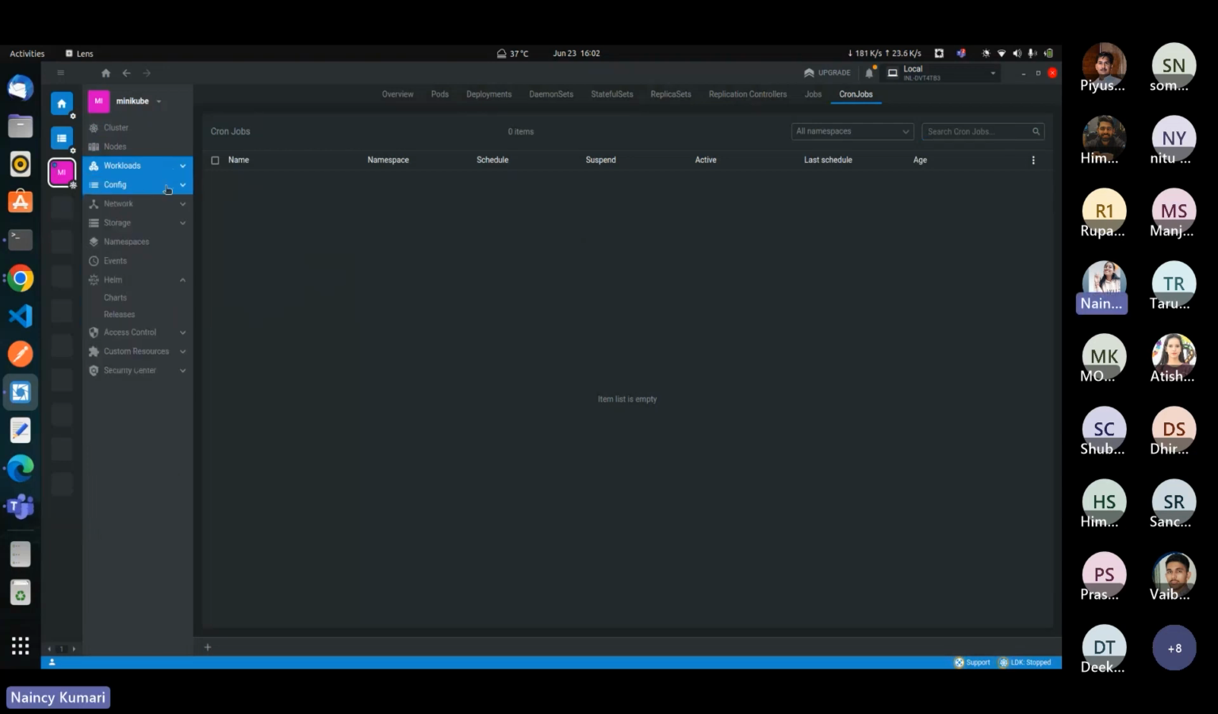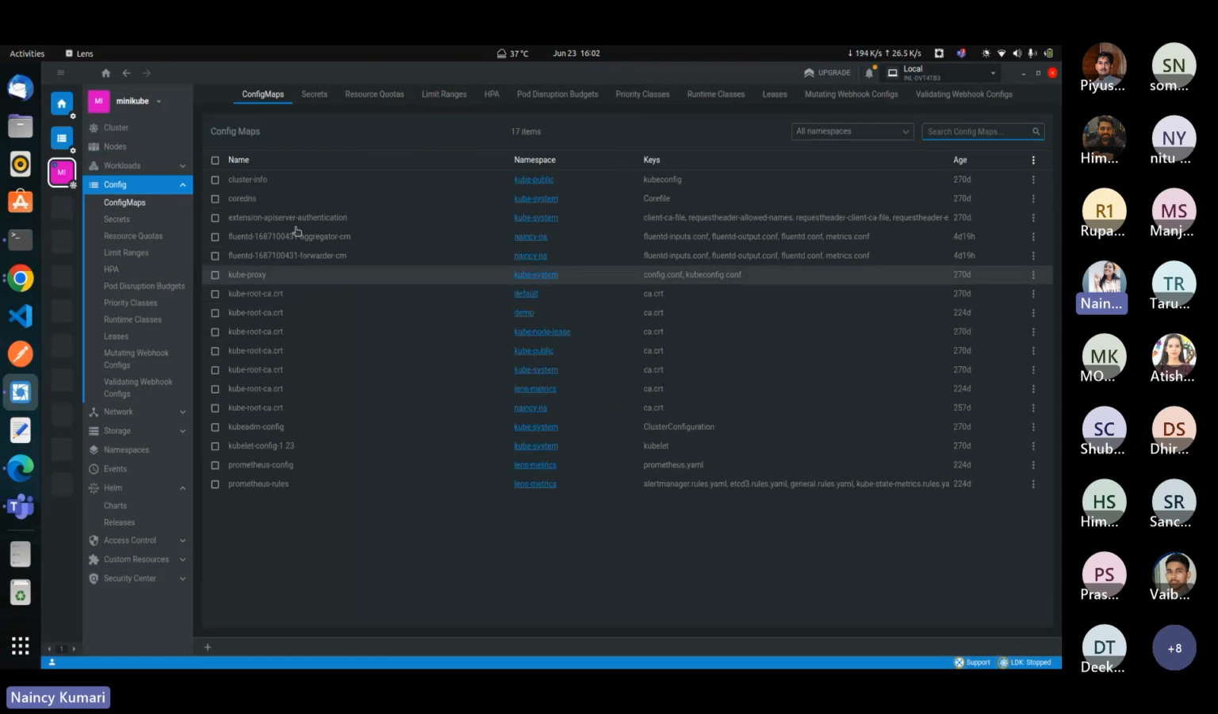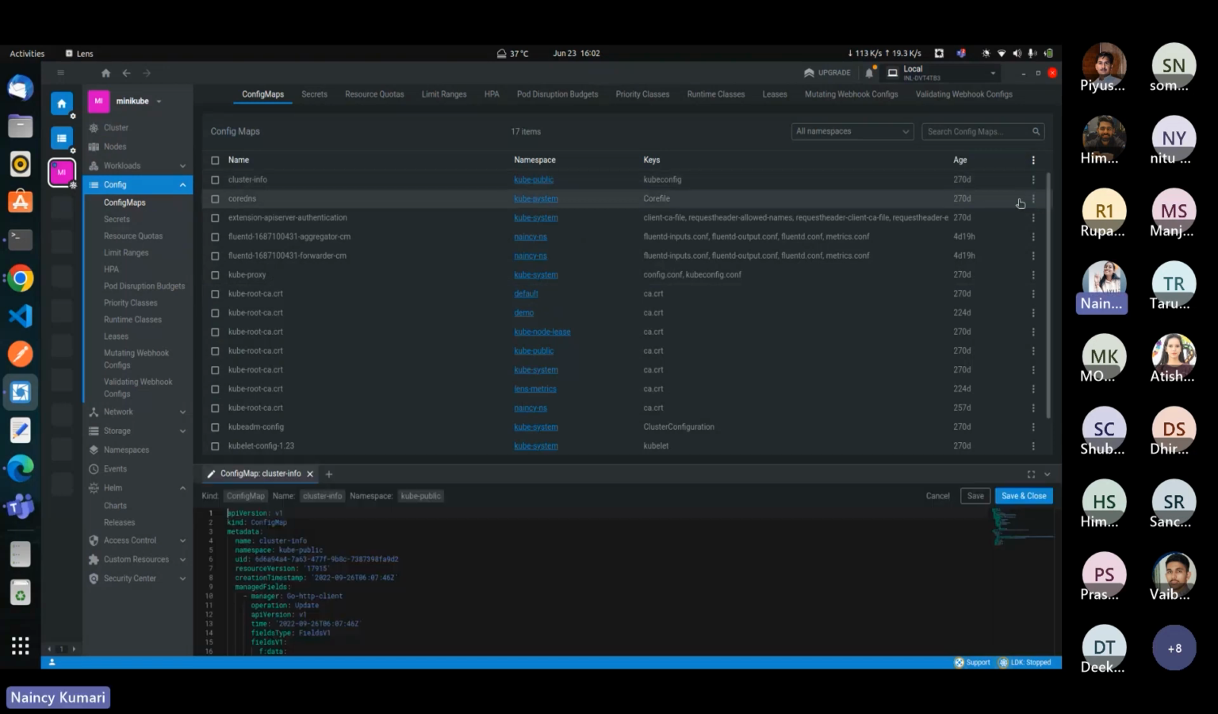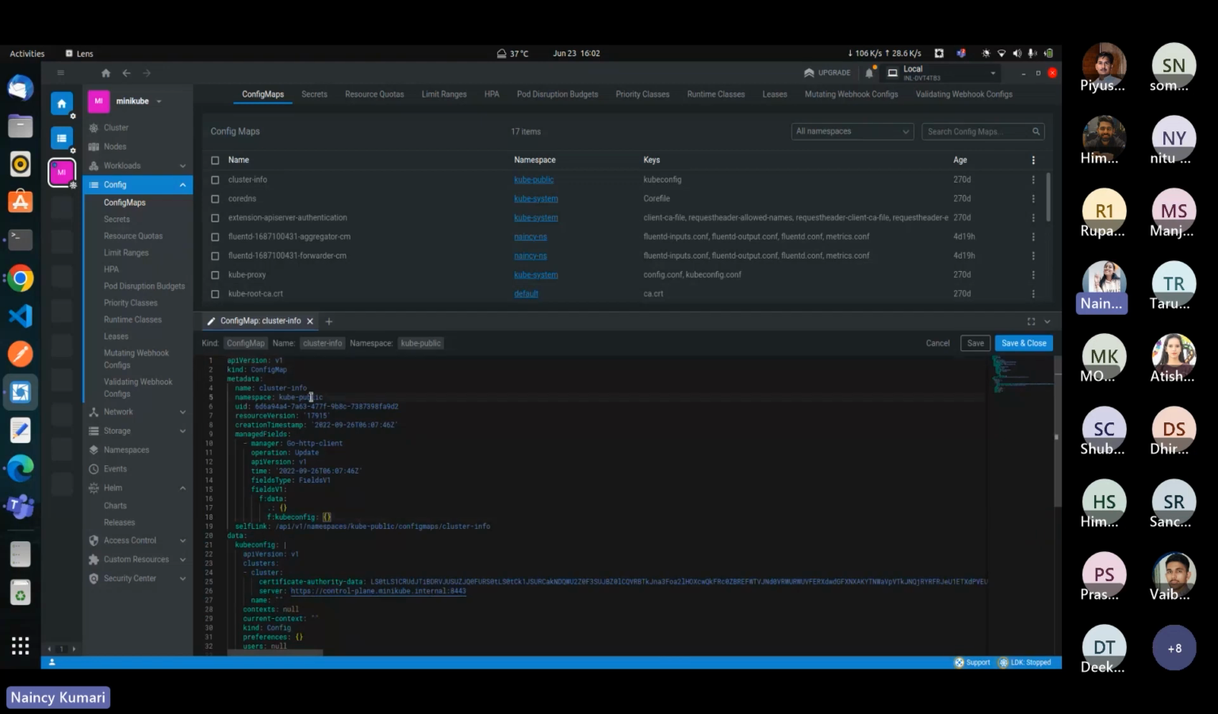So this is the option for config. Inside config, here are the config maps inside my clusters. So we can edit that config map. It opens YAML for you. If we want, then we can edit it from here and save and close. So this is how we can do it.